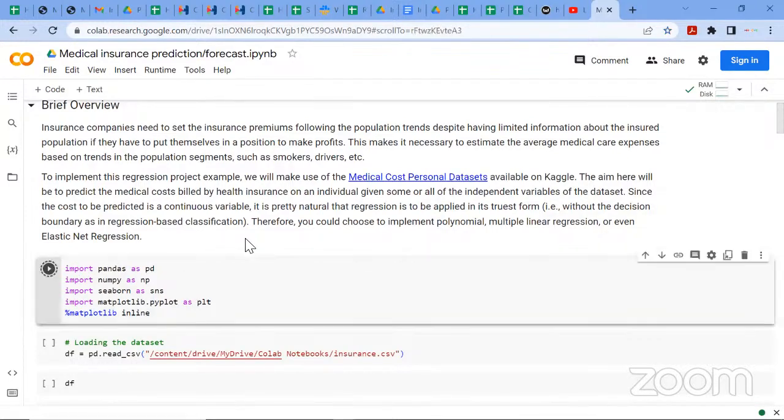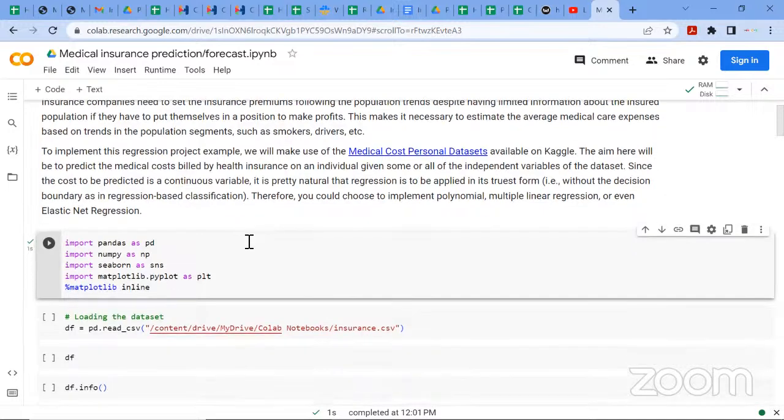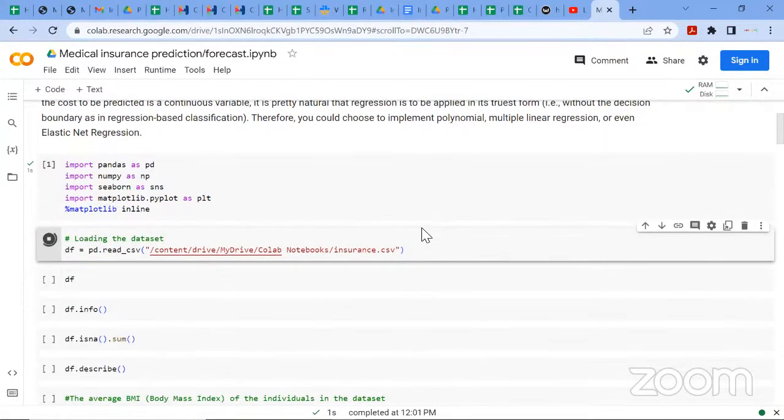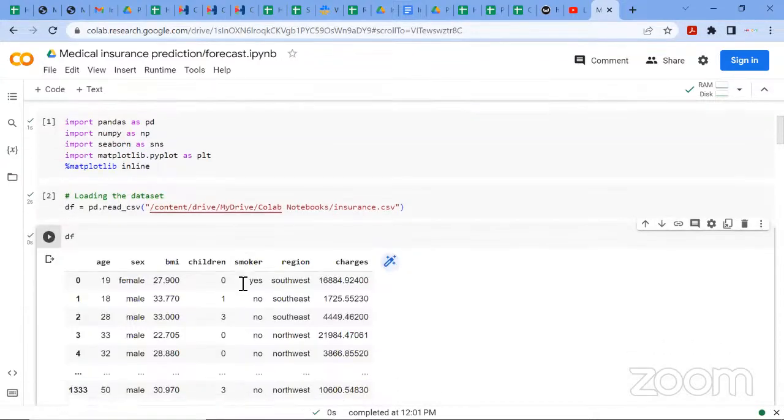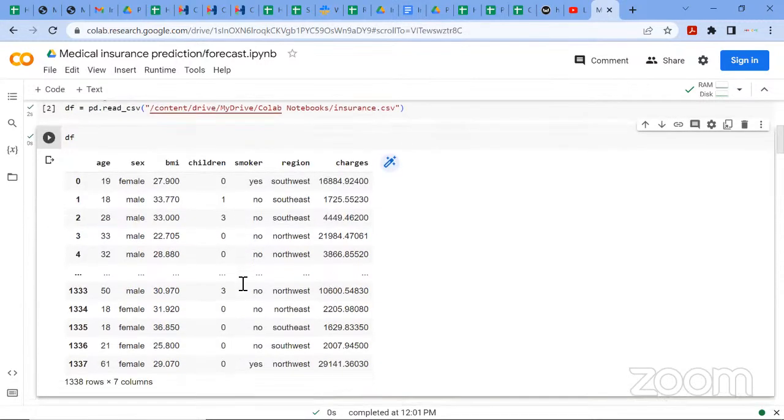First of all, load data. If you were in the previous session, I already gave brief steps to follow when you're working with machine learning regression problems. So I'll be talking about that again. I'll just be moving on with the code. So loading my data, I already have my data available. Viewing the data, this is what we have in the data set.